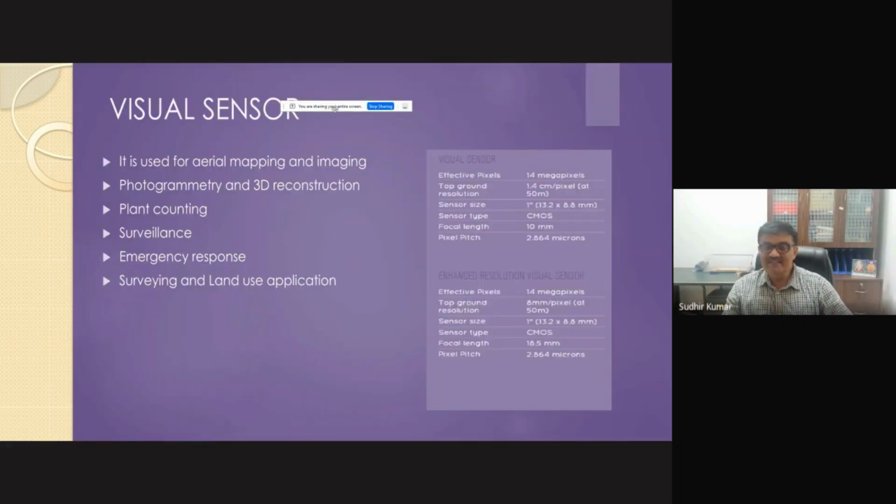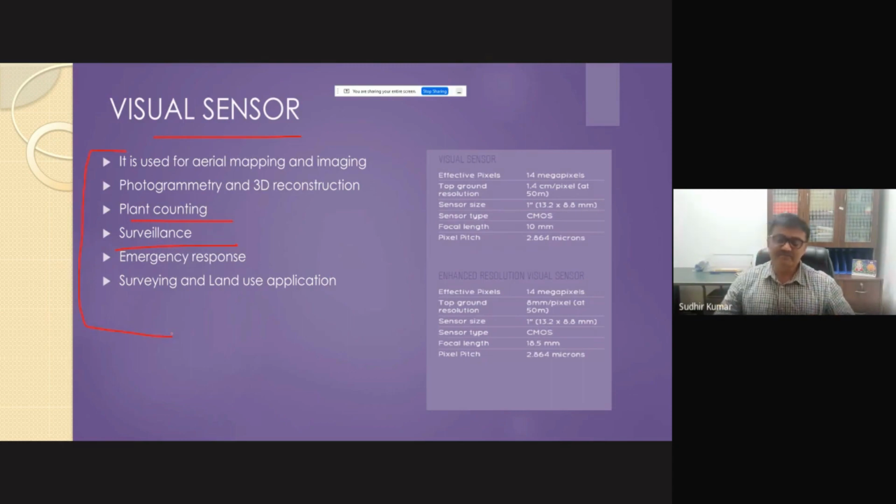The one sensor for which I always have some kind of fascination is the RGB one, and it's in our eyes, because seeing is believing. What we could see, that can be believed. So it can be used for many things, and the information generated from this sensor is the main one being used for agriculture purposes, and that information is furthermore being added for artificial intelligence.